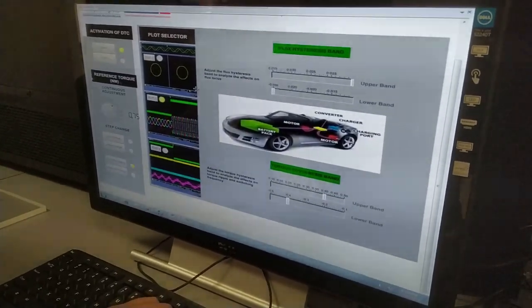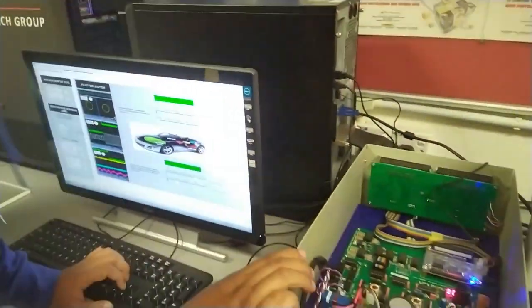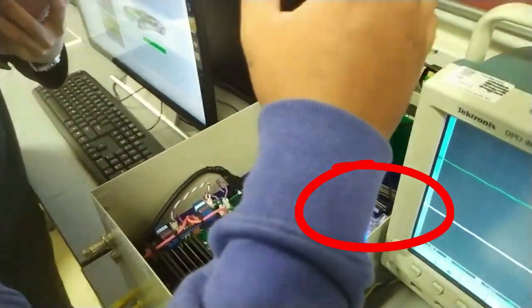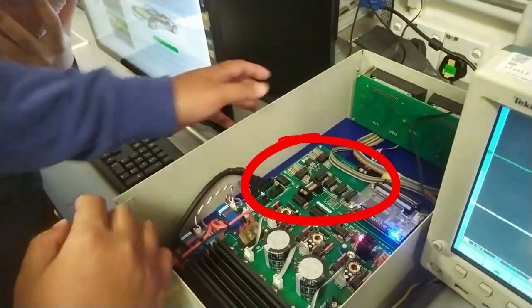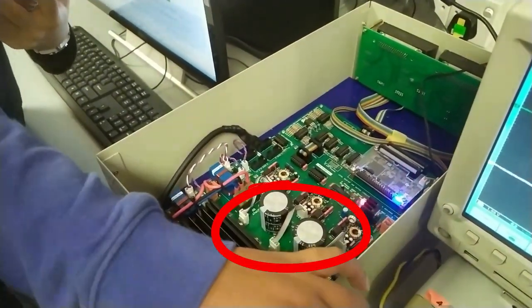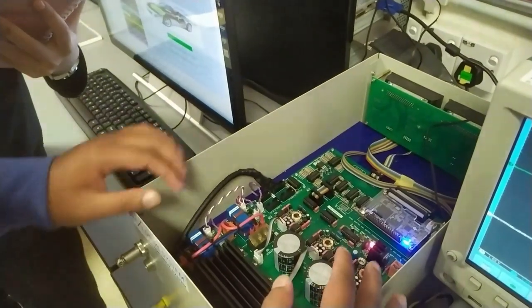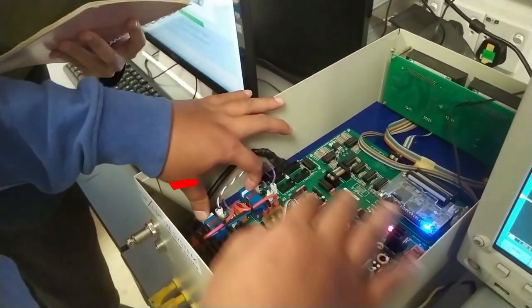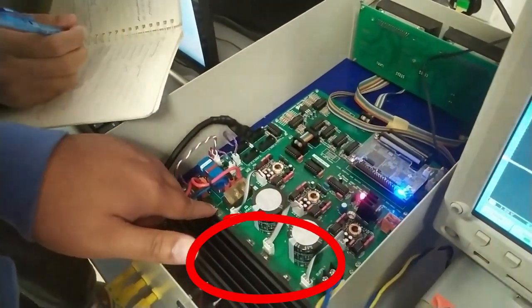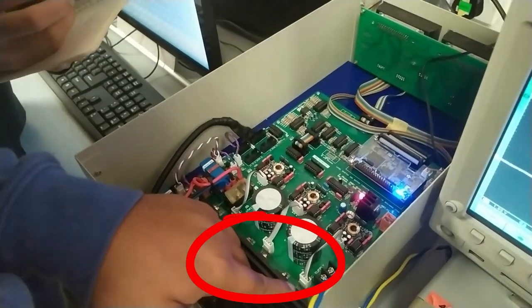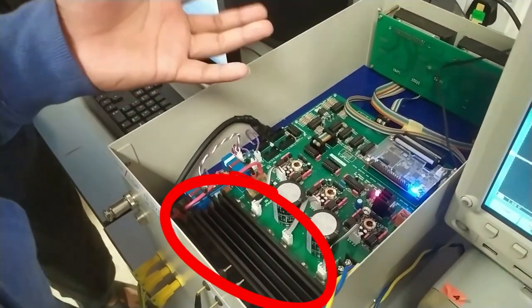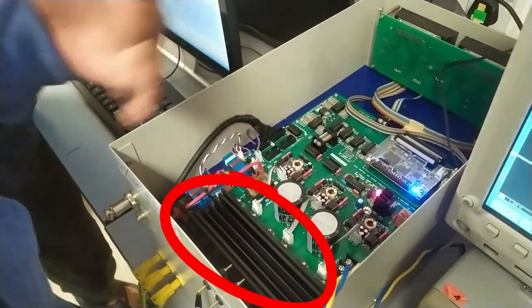Okay, come and look at here. This one is the FPGA that will control the blanking time. This is for the circuit blanking time. The capacitor is to filter the DC supply to make it very smooth. This is the current controller, so you can control the current at MATLAB. The IGBT is for the inverter, as you can see here, and it needs a heatsink because the IGBT will get hot when you put a lot of current and more switching.